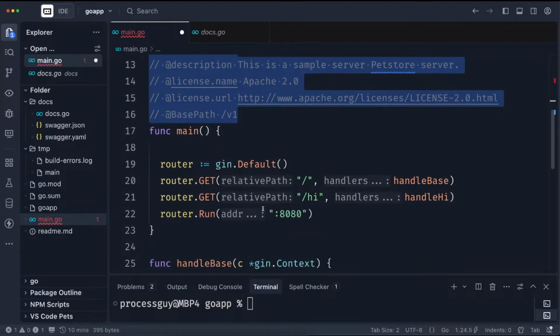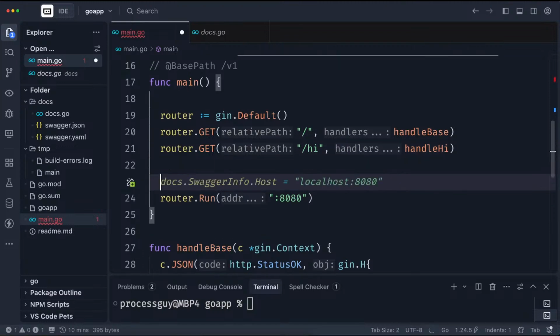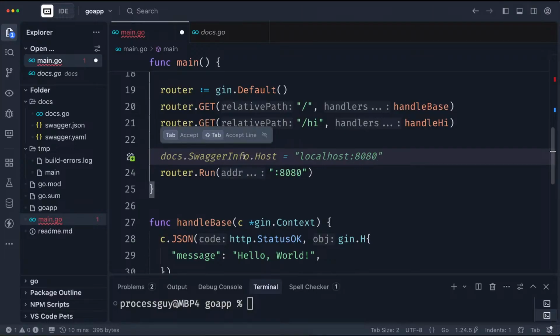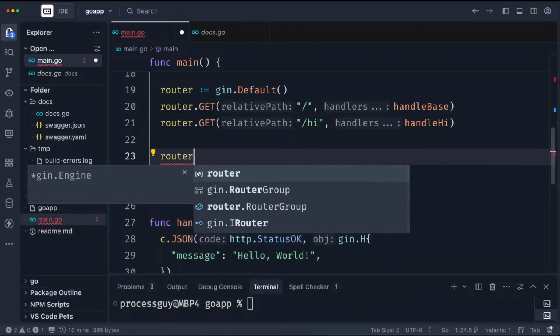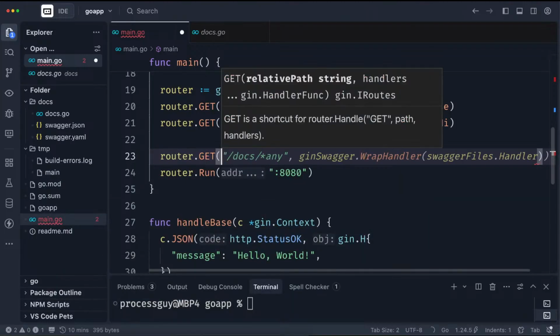So the next thing we want to do is to serve the Swagger page. We've served this page, what about the Swagger page? Let's serve it here. Let's have it. This is not how to serve it. So we do router.get, and this is how to serve it. This is just doing its own thing.